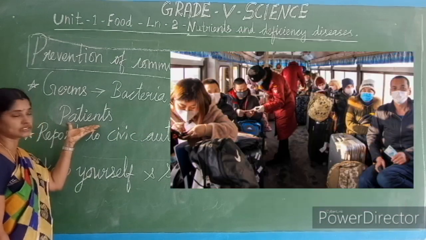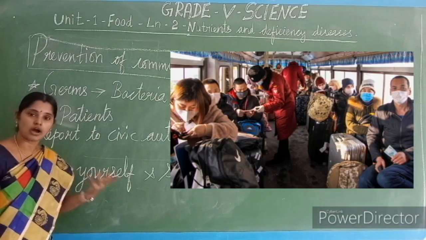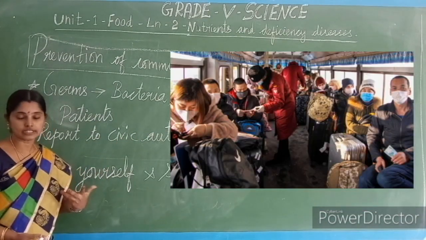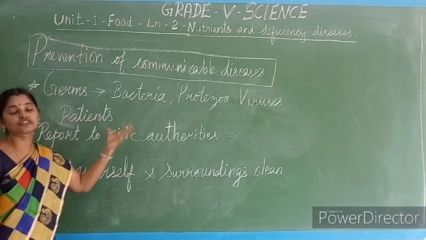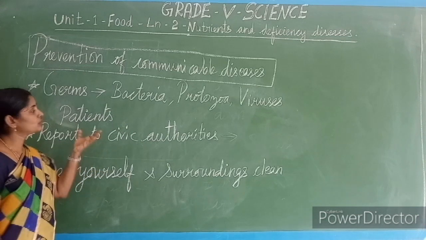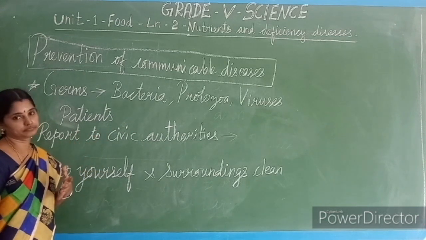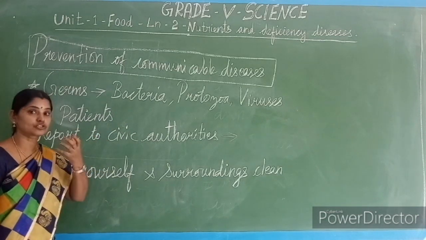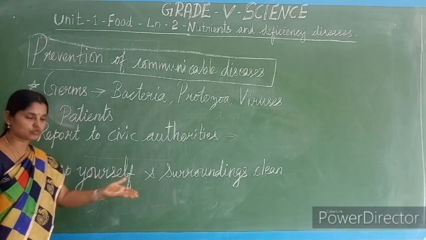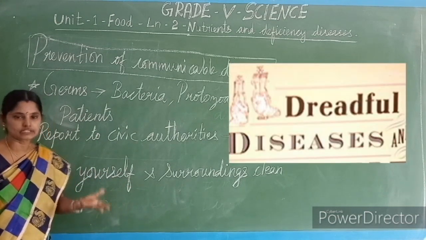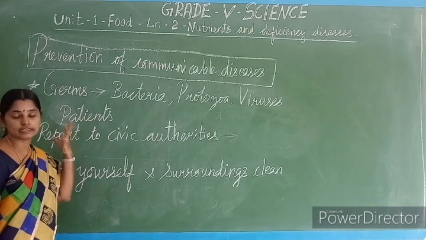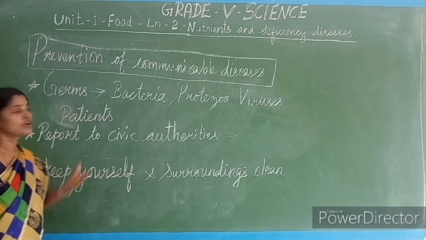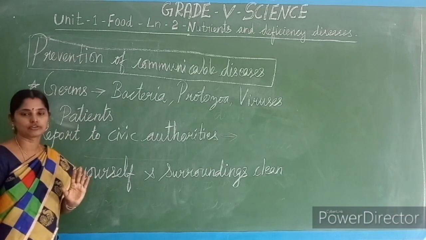Those patients are there in our community, isn't it? So if anybody is affected by such dreadful diseases, we should be more careful. Dreadful diseases means deadly diseases. This corona is also one of the dreadful diseases. If we come across any such kind of patients, we should be more careful.